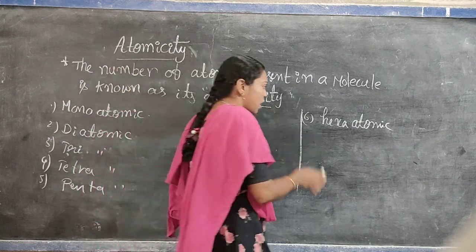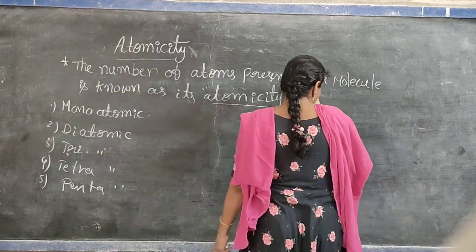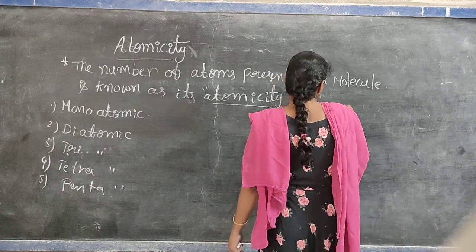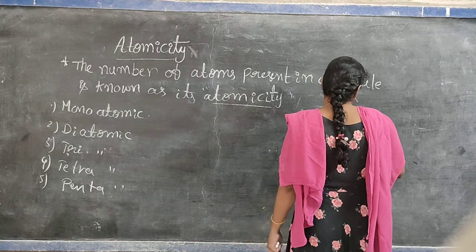More than 5 we call polyatomic molecules. Poly means more than 5.